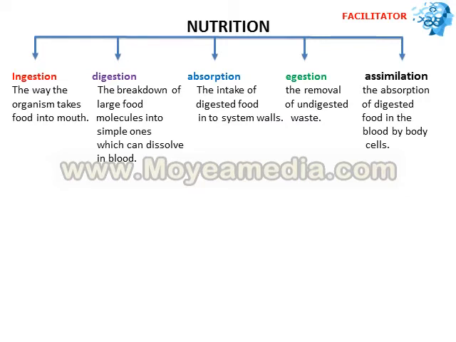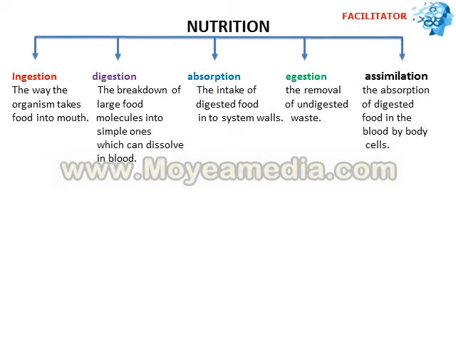That is called absorption. Then the fourth stage of nutrition is egestion, that is the removal of undigested waste, undigested food. The other name of egestion is defecation.